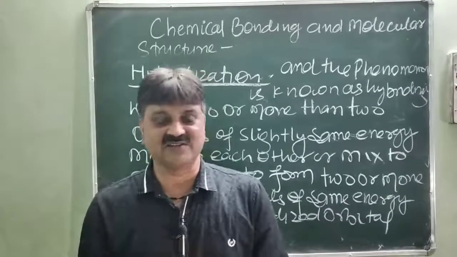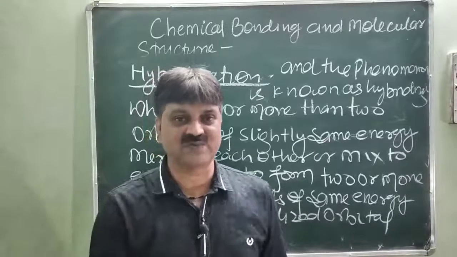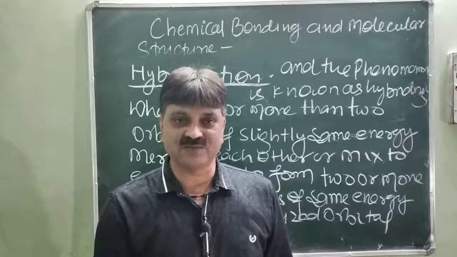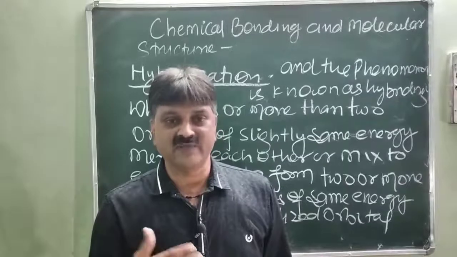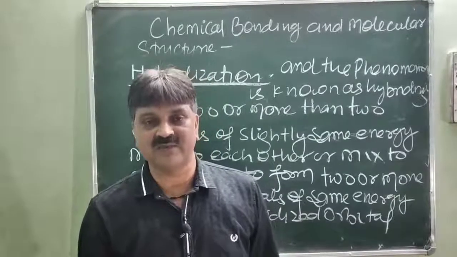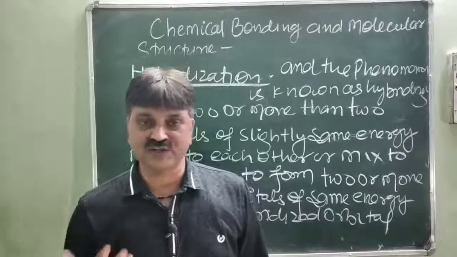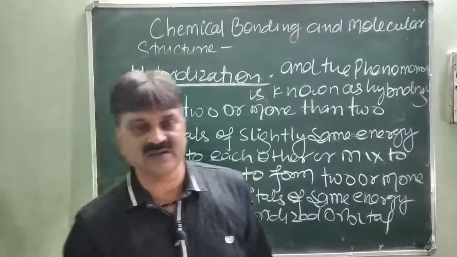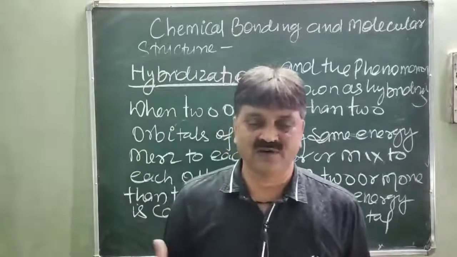Neither rice nor the pulse. Now it becomes hodgepodge. So where it loses its purity and forms the intermediate product, or you can say the intermediate overlapping of orbitals, that is called hybridization. So next time we will discuss the types of hybridization and other concepts of the overlapping of orbitals. Thank you.